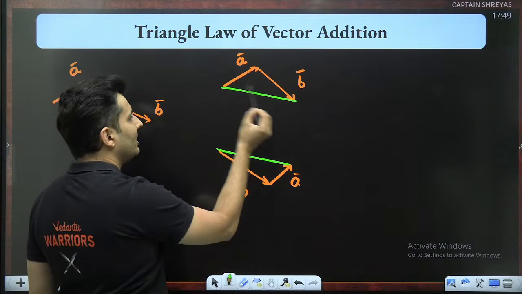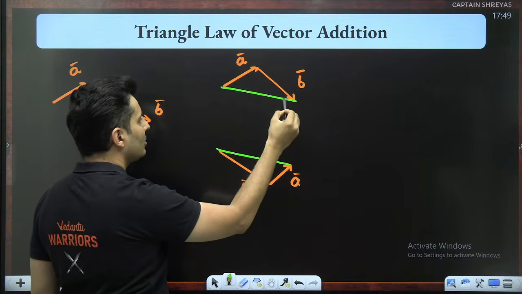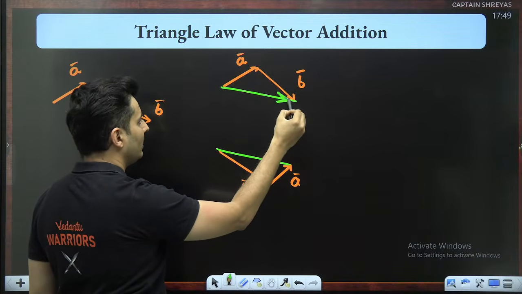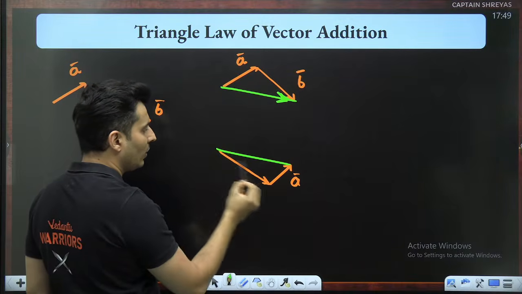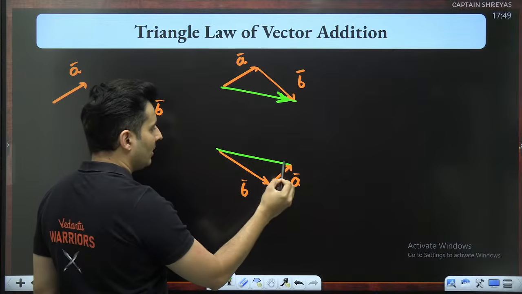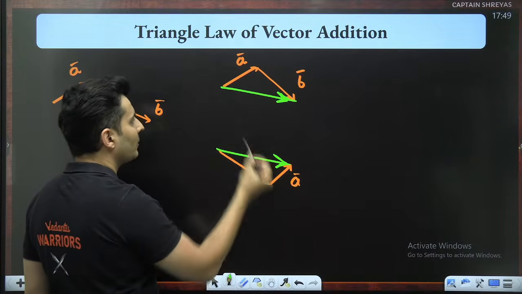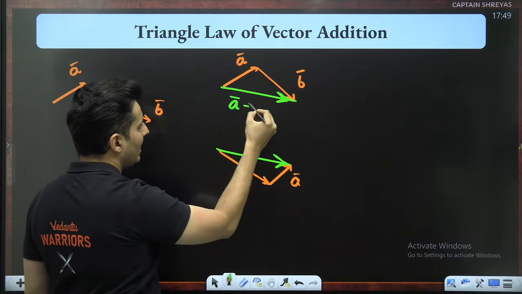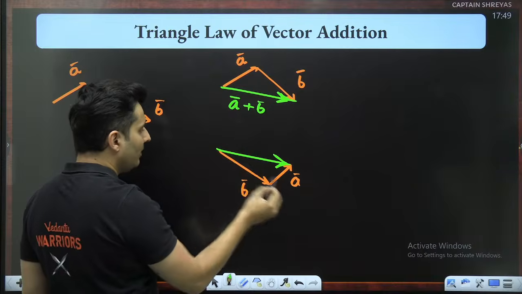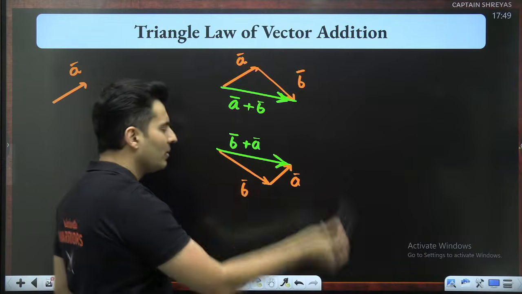So this was the tail, this was the head. Go exactly the same way from the tail to the head. So the right arrow mark will be like this, from the tail to the head. Same way here, this is the tail, this is the head of that orange one. So this is how you write it down. Here I took A first and then B, so I can write it as A plus B. Here I took B first and then A, so this is B plus A. Whatever you do, you will get the same thing.